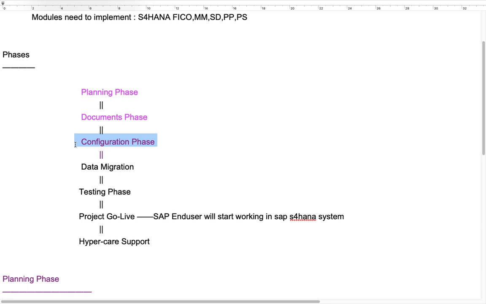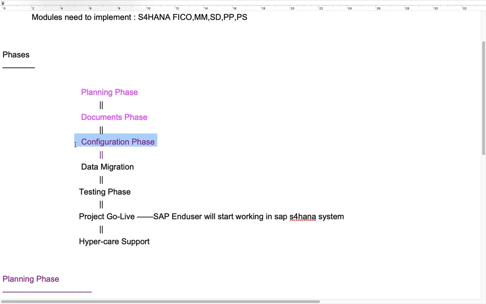So without performing testing, how can we conclude that GL implementation is done or AP implementation is done or AR implementation is done? Without performing testing, we cannot say all the modules are completed. So configuration is the backbone, of course, but testing is the major thing. In the testing, we can find out the bugs, errors, and whether the business is going on a smooth flow or not. Based upon the testing only, we can identify the major bugs.